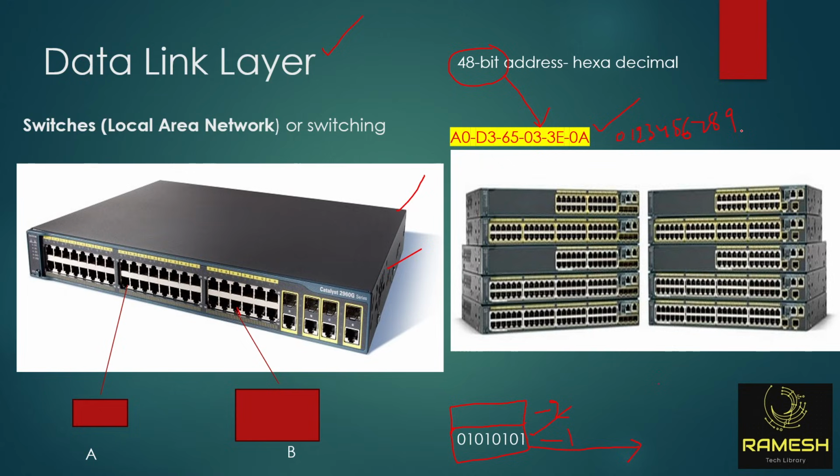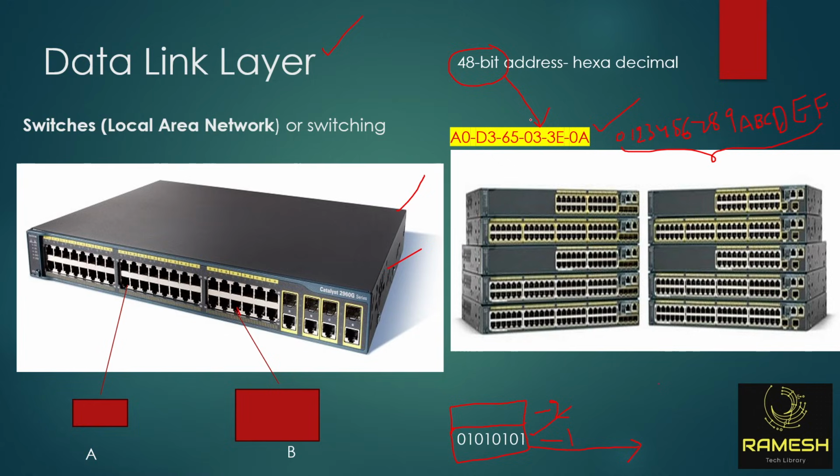In place of 10, you will see A, B, C, D, E, and F. So 0 to F. That is called hexadecimal format. Everyone understand?